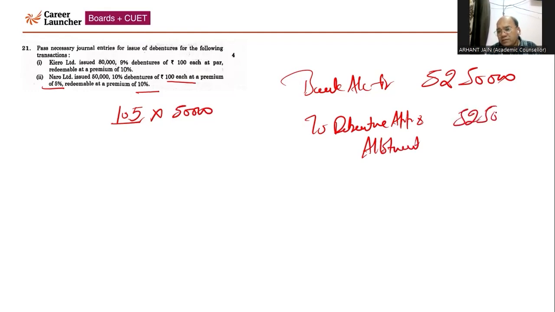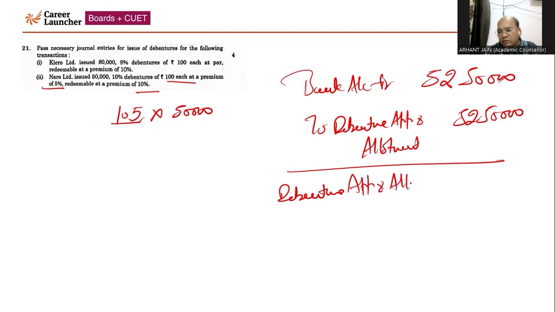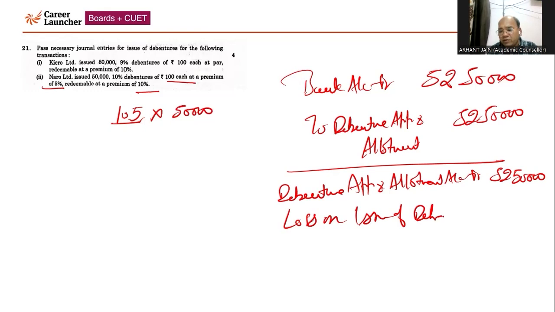Now with respect to the next entry, the amount due will be transferred to debenture account. So debenture application and allotment account debit 52,50,000, loss on issue of debenture account debit, that is 10% of the face value, because redemption will be done at a premium of 10%, which will come 5 lakh, 10% of 50 lakh.